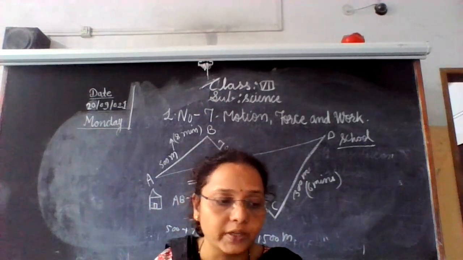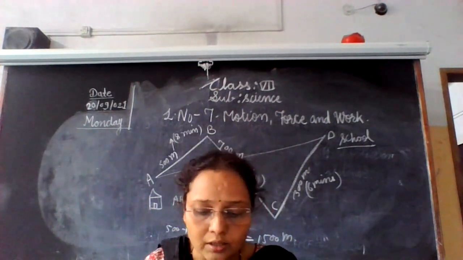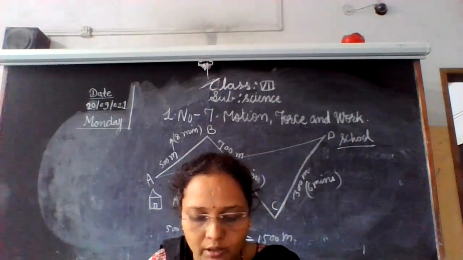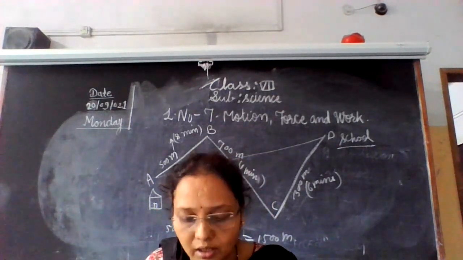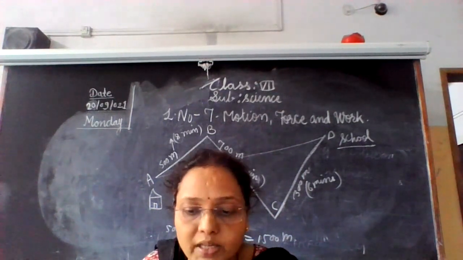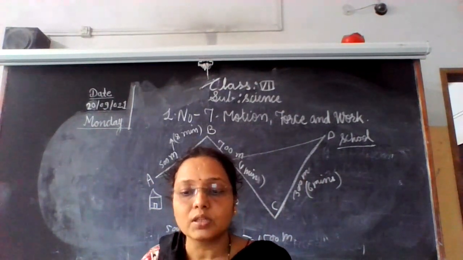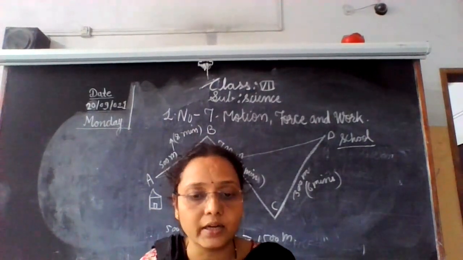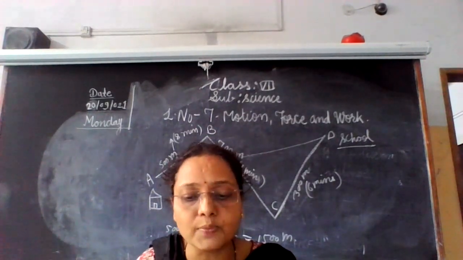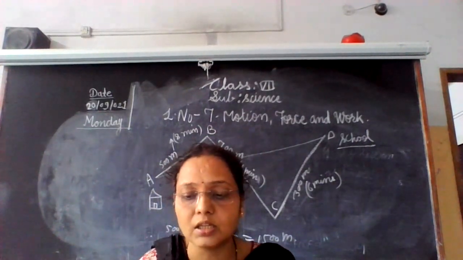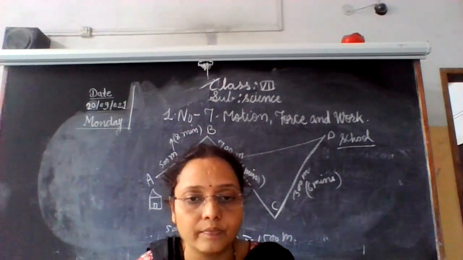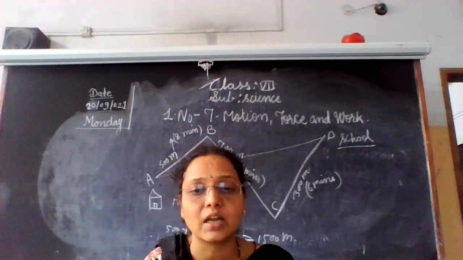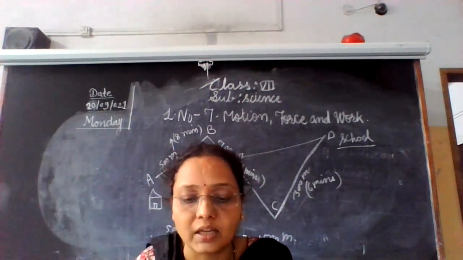और speed का formula है speed is equal to distance upon time and velocity is equal to displacement upon period of time required for the displacement. So this is about the velocity, speed, displacement and distance. The unit of speed or velocity is meter per second. Unit of speed or velocity that is written as meter per second.